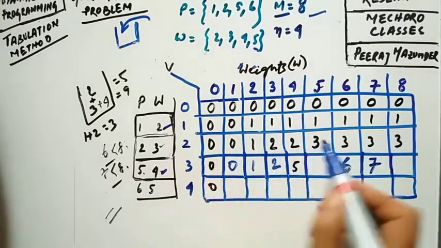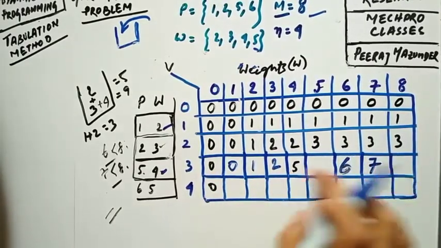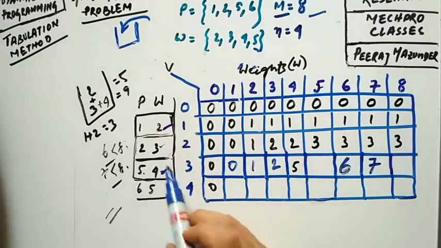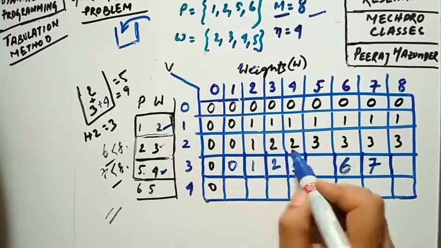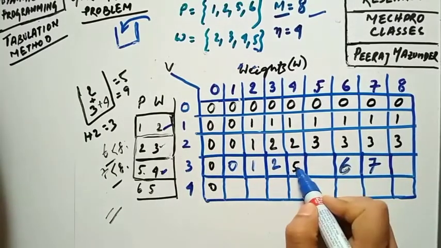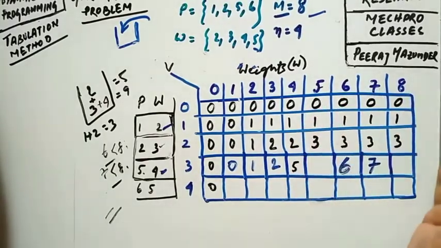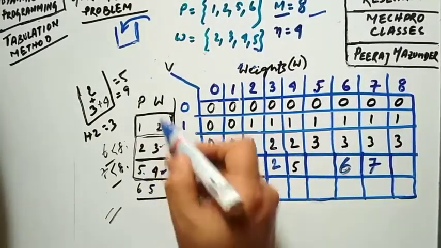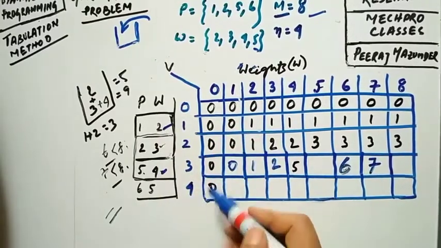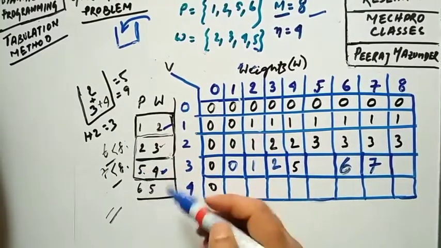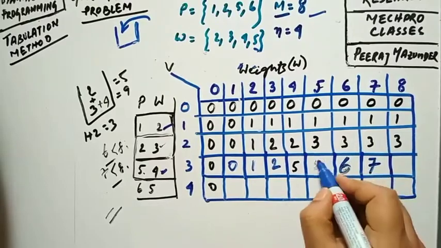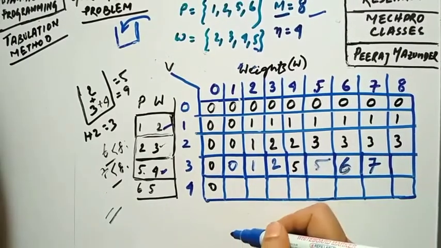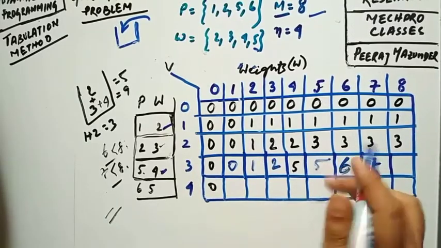Okay. Now look, what will happen for this one? Look, we have 4 weight. If you consider this weight alone, we are having 4 weight, so the corresponding profit is 5. Now if you go on increasing the weights, that will not affect the profit, because we are having only this 4 weight alone. We cannot multiply this profit. So it will remain 5, whatever weight you have considered. So this will be 5.